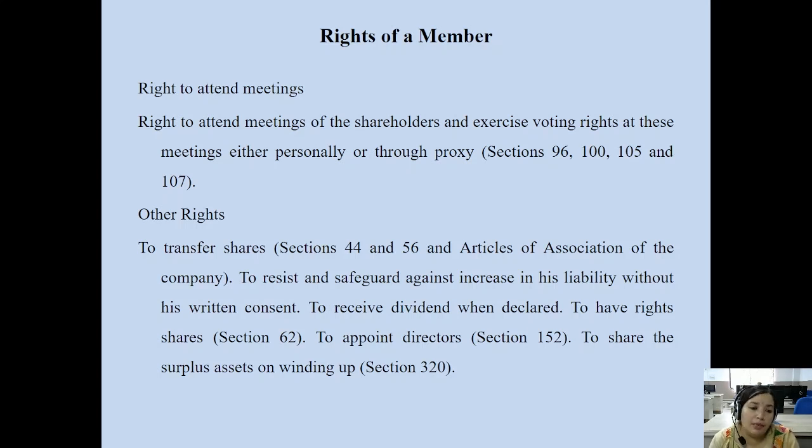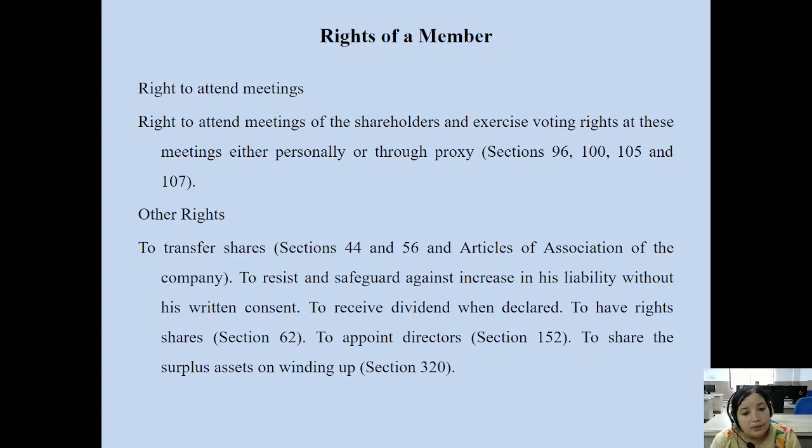But you can see the privileges available to public limited companies: their members can easily transfer their shares to another person as per sections 44 and 56, and if the articles of association of the company authorize the transfer of your shares, then you can transfer the shares of the company to another person as a member of the company.